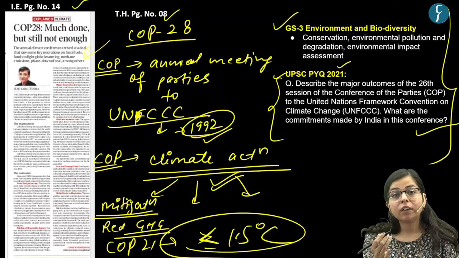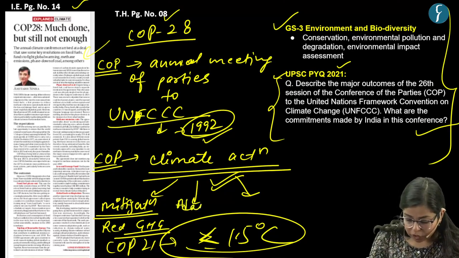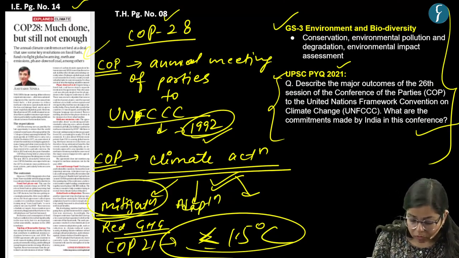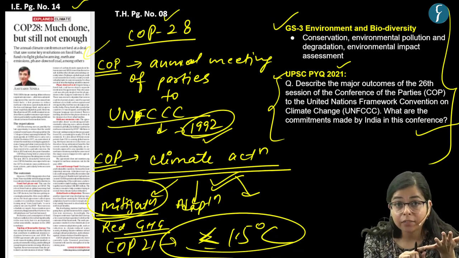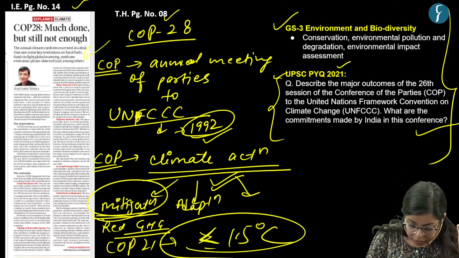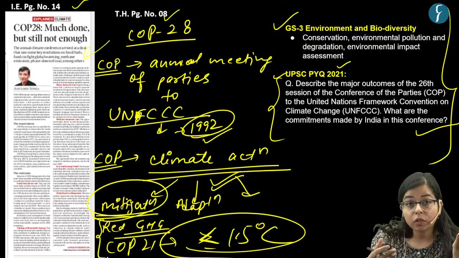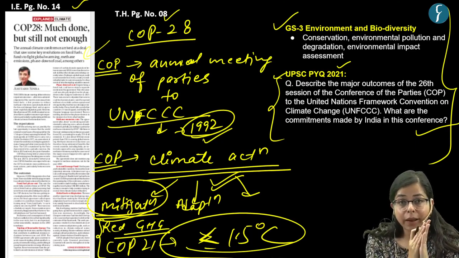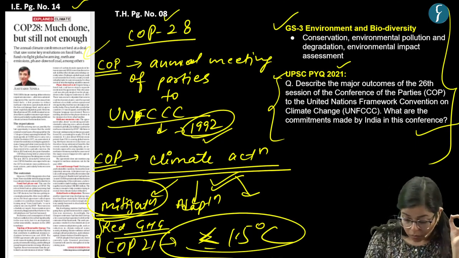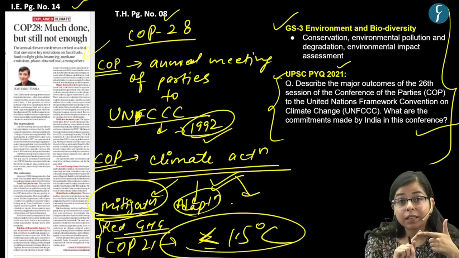The other kind of strategy is adaptation. Since we know that climate change is real, we should do enough to prevent its impact on the population and globe. But another thing is adaptation.